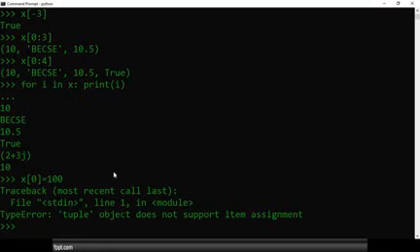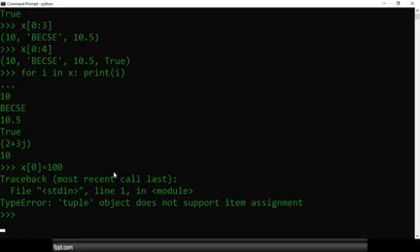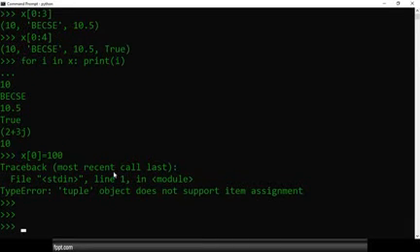In that case, we cannot assign the value, or we cannot modify the content of a tuple, because of the concept of immutability. Then another concept is there in the tuple. That concept is, can I use a repeat operator in the tuple?